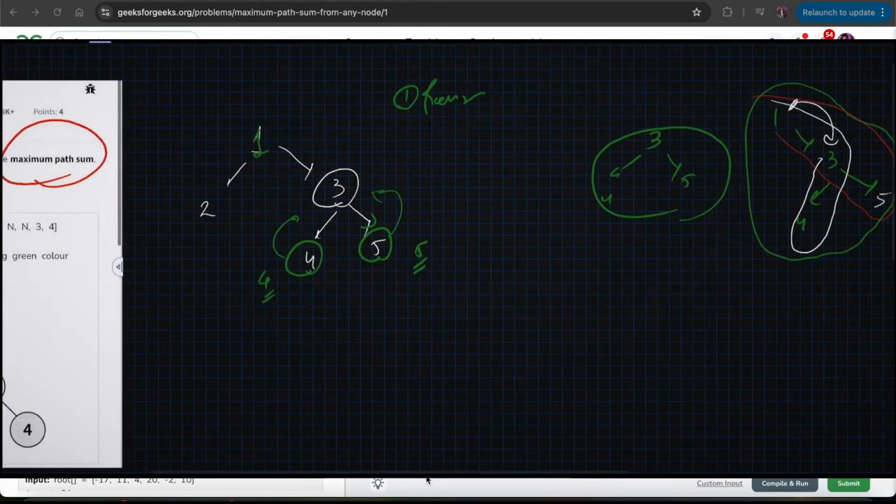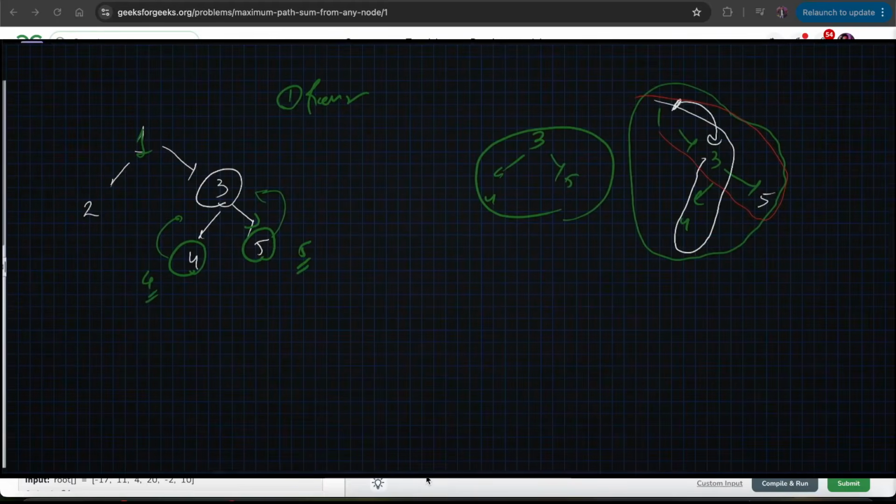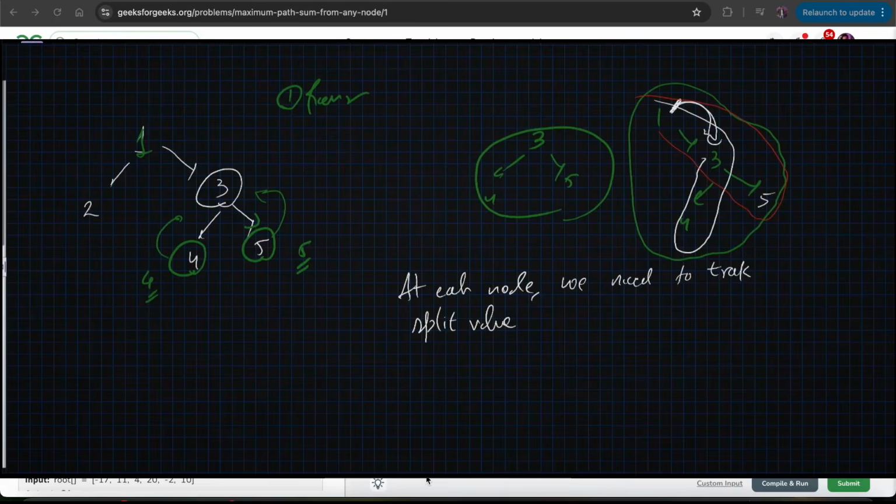So I would say that at each node we need to track the split path value sum. When I say split path value, when I started from here 1, 2, 3, I need to split the path. Either I take 5, or I take 4, right?